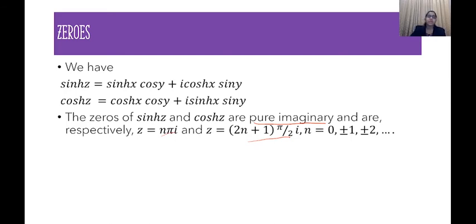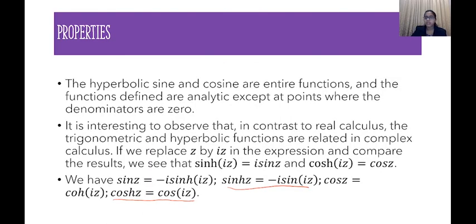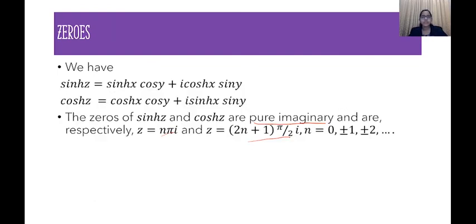Now, as we saw with the trigonometric functions, sinh z and cosh z can also be expressed in the form u + iv. That is sinh x cos y + i cosh x sin y, and cosh x cos y + i sinh x sin y. You can verify it again by using the expression that sinh z is minus i sin(iz), and we know the expression for sin z. You can just check it out. It is pretty much similar to that of the trigonometric functions.